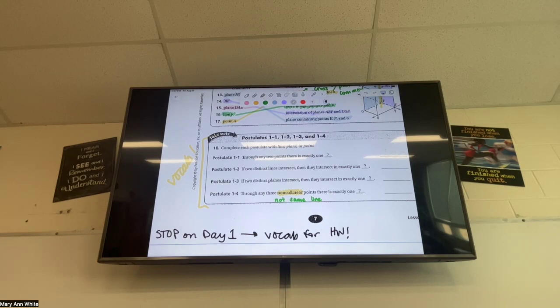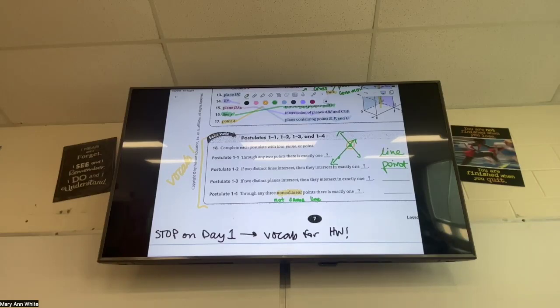Through any 2 points, there is exactly one what? One line. Good. If I have 2 points, there's exactly one line. Okay, what about the next one? If 2 distinct lines intersect, then they intersect in exactly one. Yeah, Evan? Point. 2 distinct lines means that they're 2 different lines. It's not the same. So whenever they intersect, they must intersect at one point.